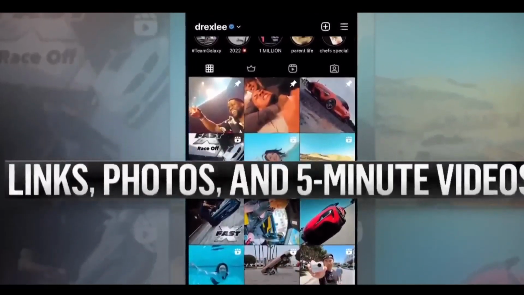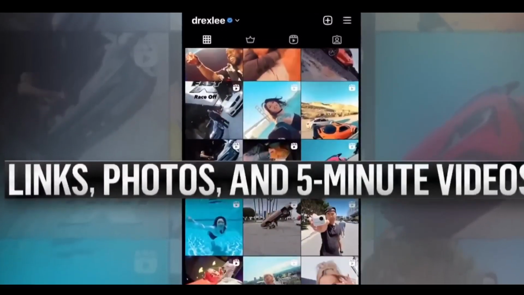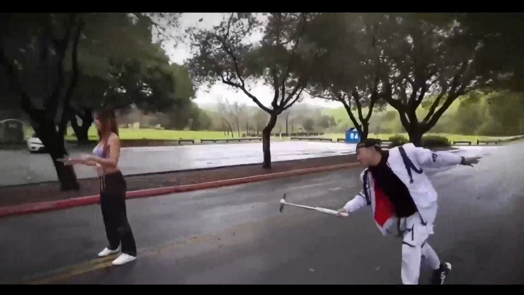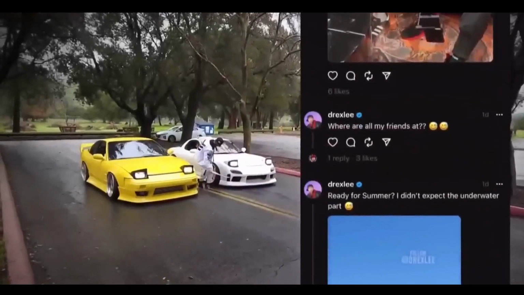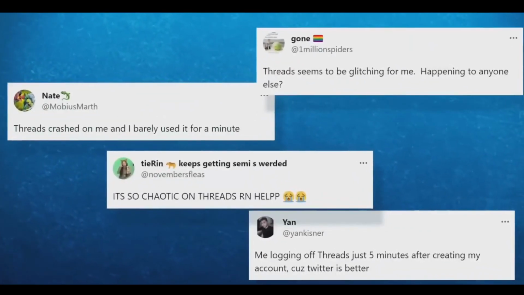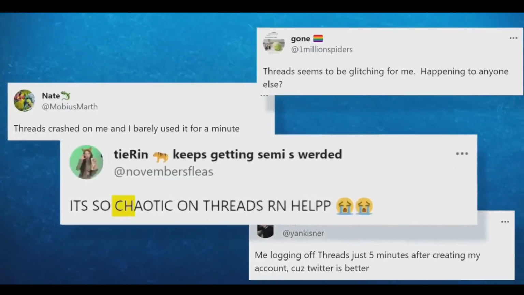Chat. You can have private conversations with your close friends on Threads. This is a great way to stay in touch with people you don't see often. Sticker packs. You can use sticker packs to add more personality to your posts on Threads. There are a variety of sticker packs available, so you can find one that fits your style.